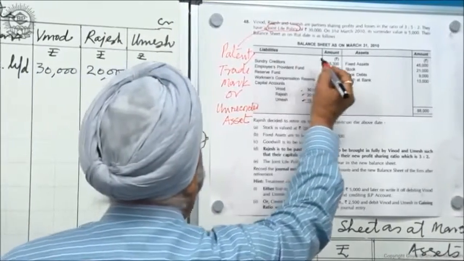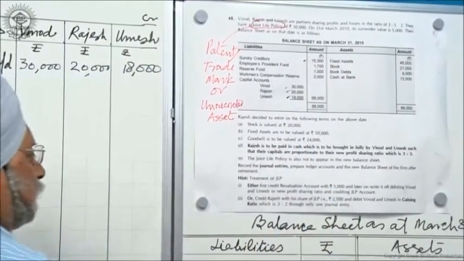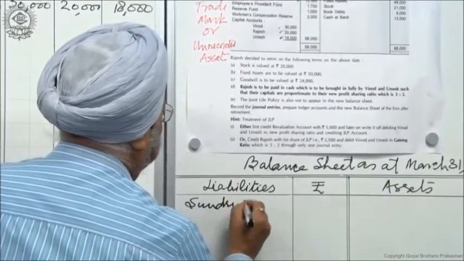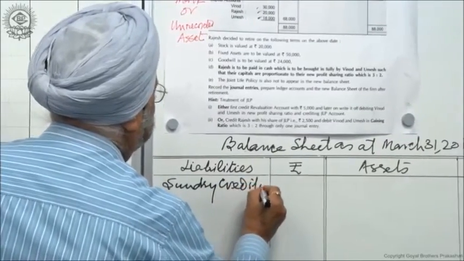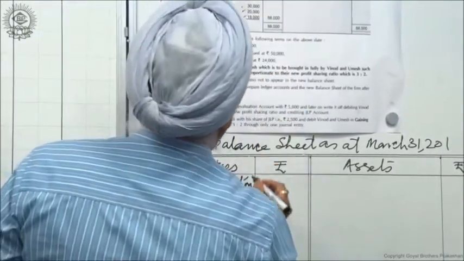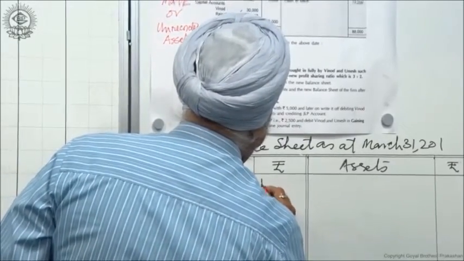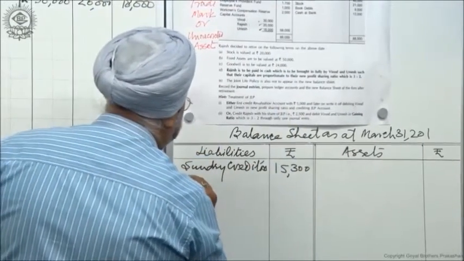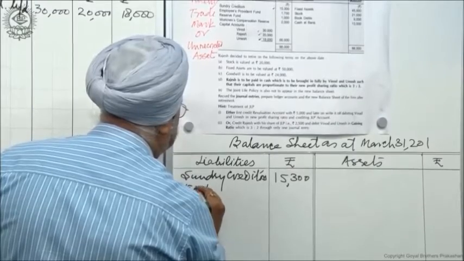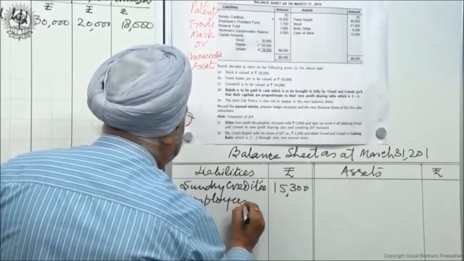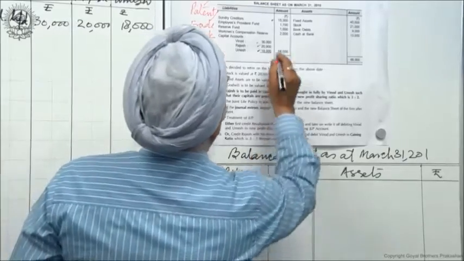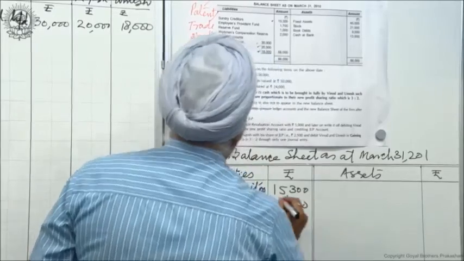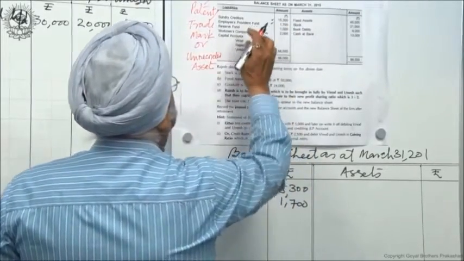And on this side we have creditors. There is no adjustment regarding creditors. So my creditors come here, sundry creditors, as they are. Sundry creditors are 15,300. Employees provident fund is not to be touched. Employees provident fund is 1,700. This is done.